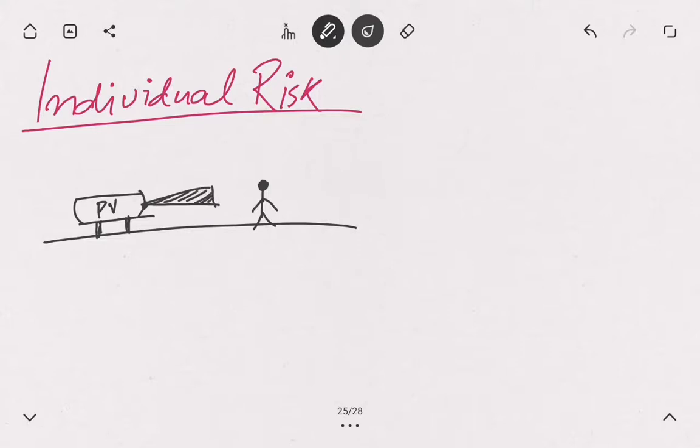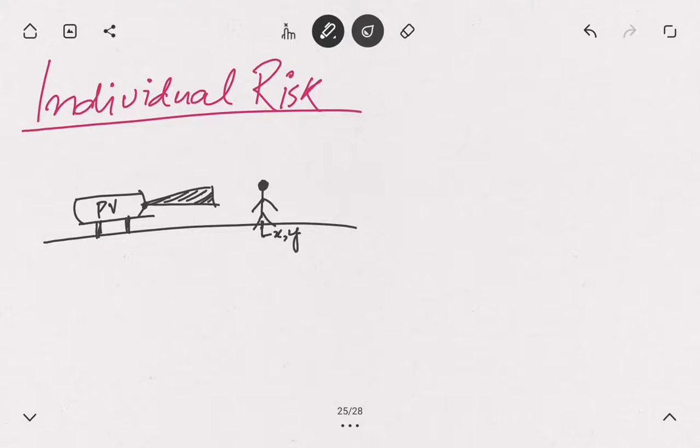Okay, and a person is standing at a particular geographical location, say XY, from this hazard source. Okay, this is not the whole story of the scenario.